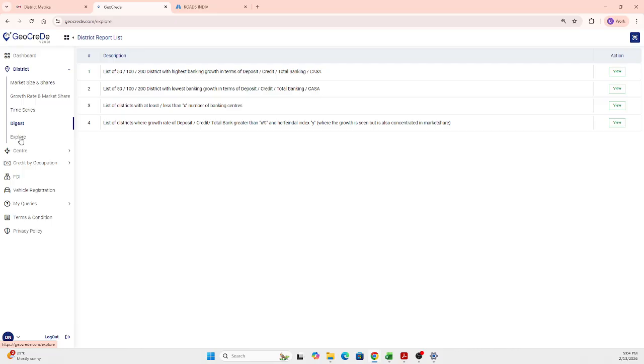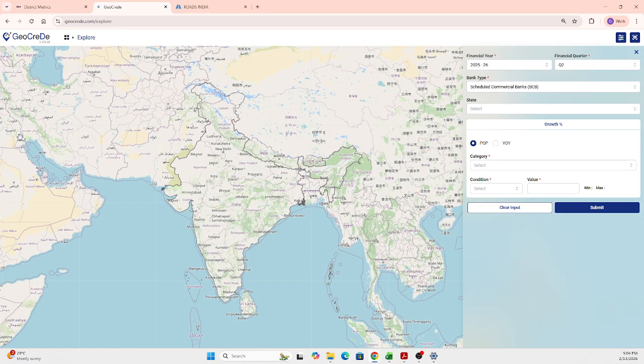And the last one is the explore option. This explore is again a twin mapping solution wherein, based on the query that you have given, the qualified districts and the districts that don't qualify the query will be shown in two different maps. For example, the financial year 25-26 Q2 is given, and I want to see for the state of Tamil Nadu. Here I'm selecting the category as credit and total credit, and in the condition I'm just giving greater than 6.